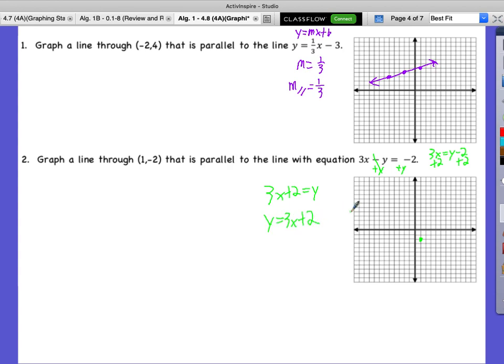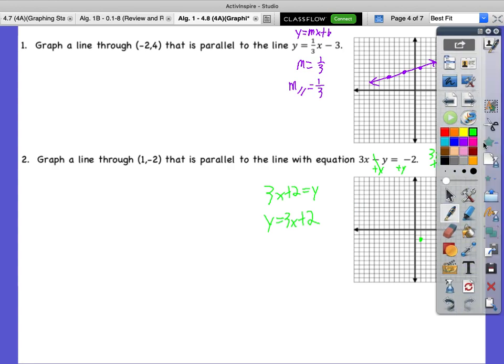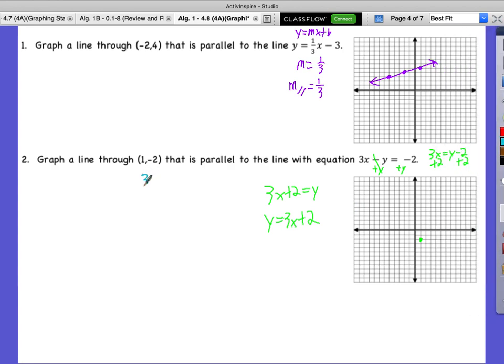Did we get y by itself? Yeah. Is that how everyone in here might have solved that? No, but is it okay? Sure. That's the beautiful part about math. What you guys might have done is that 3x minus y is equal to -2. You might have subtracted the 3x, giving -y equals -3x minus 2, then divided by -1, changing all of the signs. So y is equal to 3x plus 2, and we get the same thing.